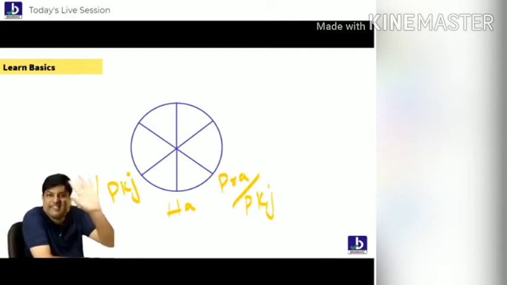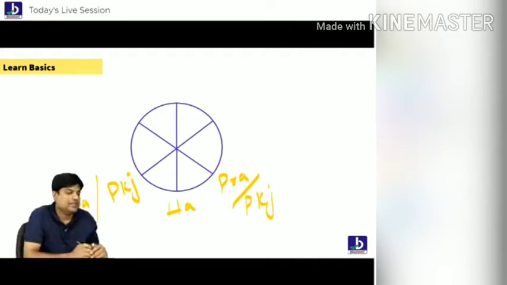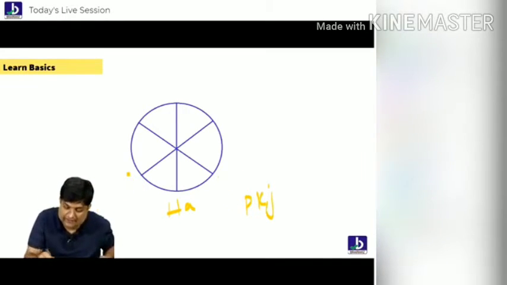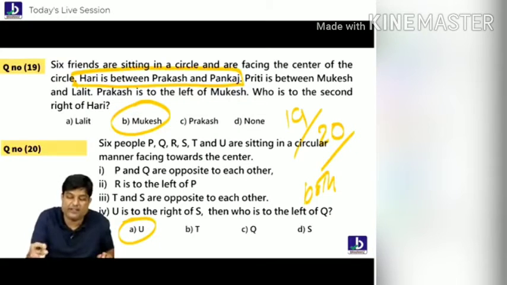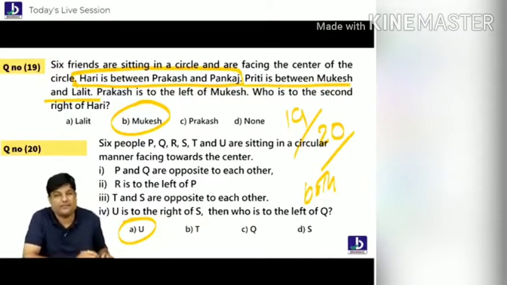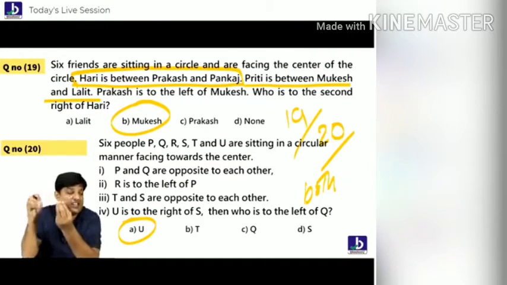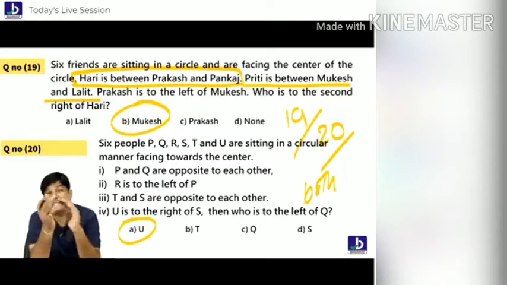Now it's your choice. Is everybody understanding? Some people try to do it. What to do with this? Do you have any idea who is where? No. So leave it now. Leave this point, students. Hari is between Prakash and Pankaj. Where is Hari? Where is Prakash? We don't know. Preeti is between Mukesh and Lalit. Where is Preeti, where is Mukesh, where is Lalit? We have no idea.